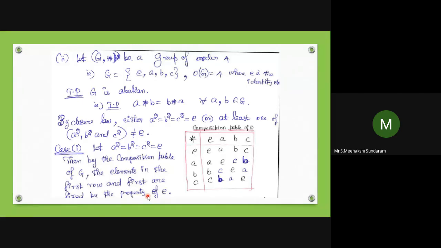To prove G is abelian, that is, to prove A star B equals B star A, we want to show that A star B equals B star A. So for all A, B belonging to G, I can choose.